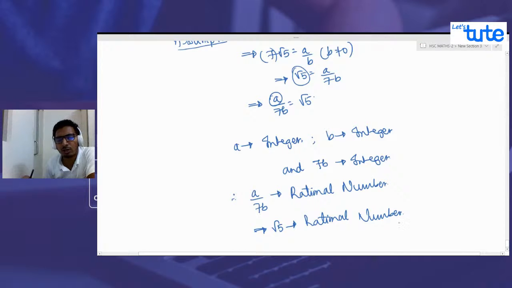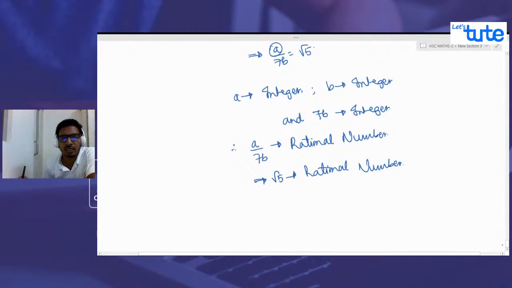But is it true? Absolutely not. It is not true, because 5 is prime and it is under the square root. Whenever a prime number is under the square root, we can say that it is an irrational number. So root 5 is a rational number, that's what we got from the result, but it's not rational, right? Which is not true. Then what made it look like a rational number? Our assumption made it look like a rational number, correct? What is our assumption? Our assumption was 7 root 5 is a rational number.